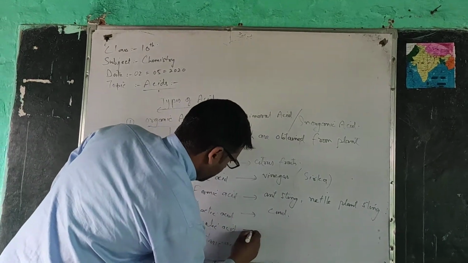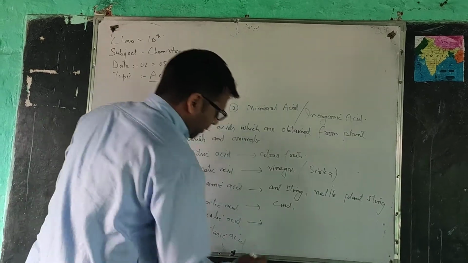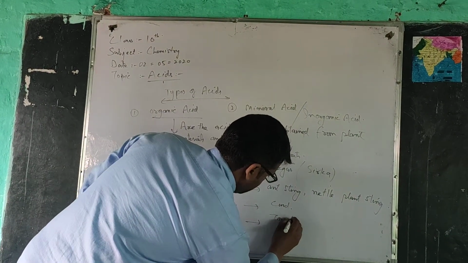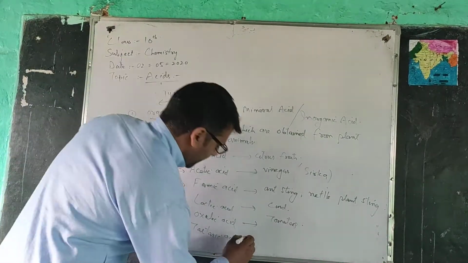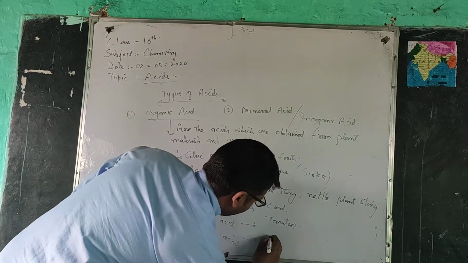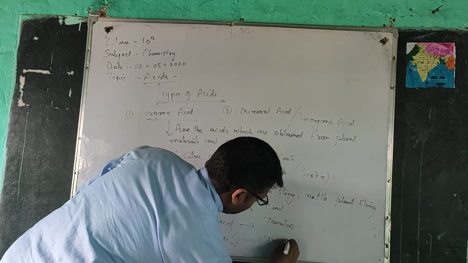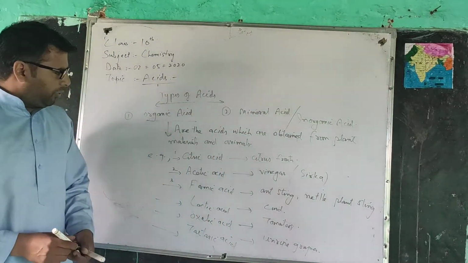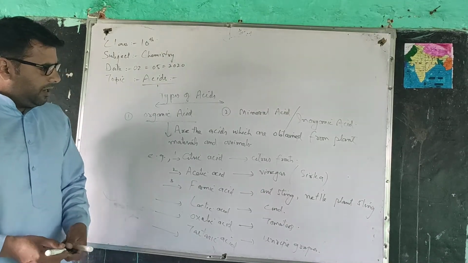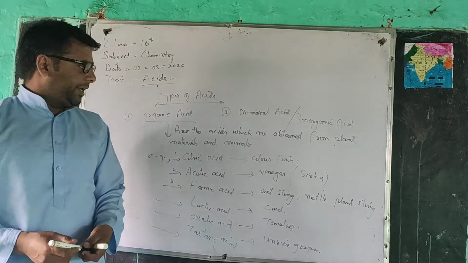Oxalic acid is obtained from tomatoes. And tartaric acid is obtained from unripe grapes. So these are the various examples and sources of organic acids.